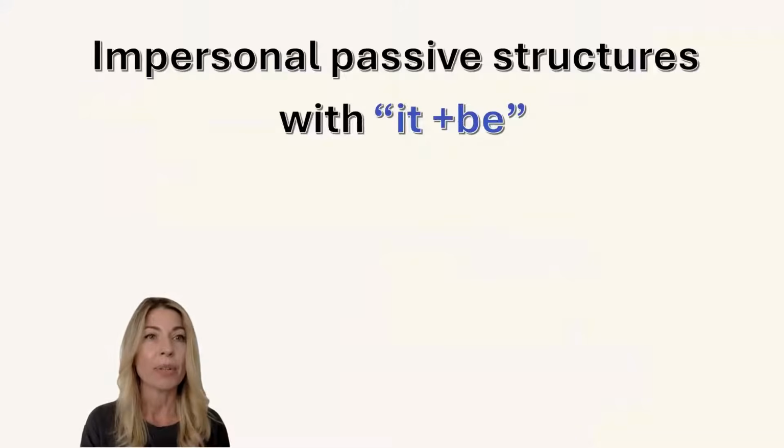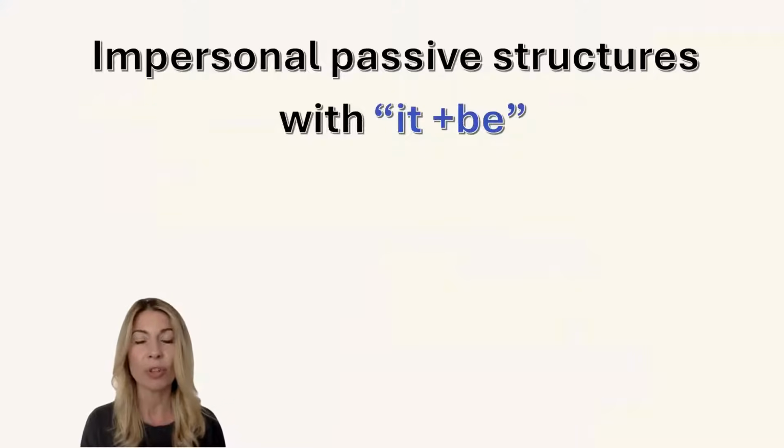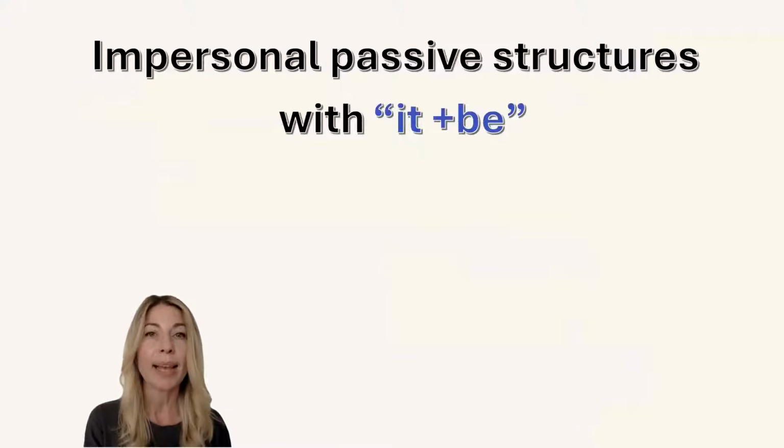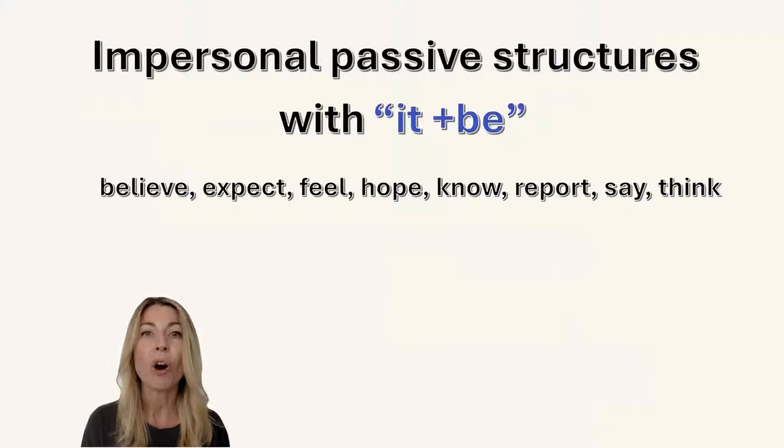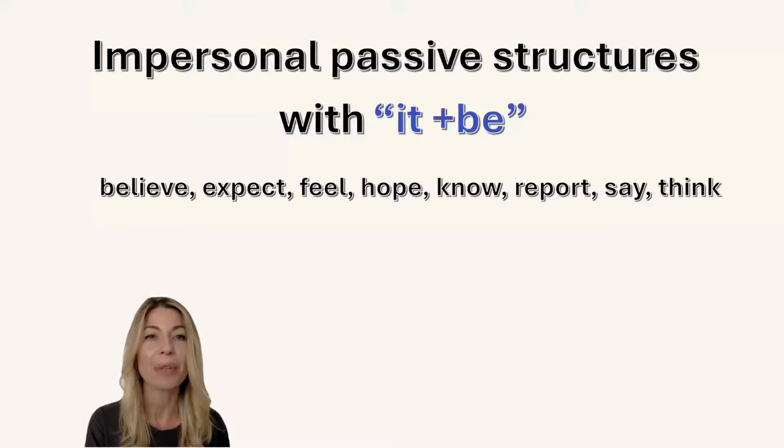These are examples of impersonal passive structures, and these impersonal passive structures start with it, and then we use the passive form of those verbs. Believe, it is believed, it is expected, it is felt, it is hoped, it is known, it's reported, it's said, it's thought. So we can definitely use it in the past, in the future tenses, but I'll show you a little bit more in detail further. Let's look at some examples of how to use it.